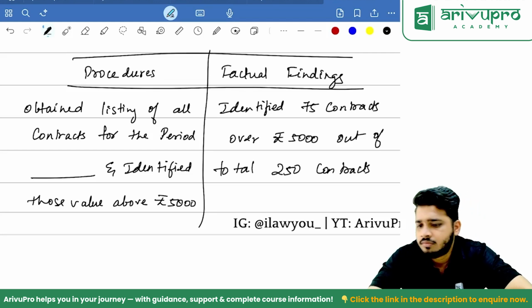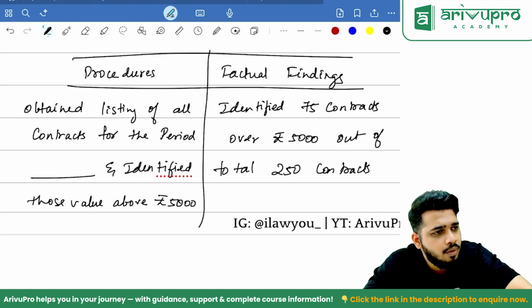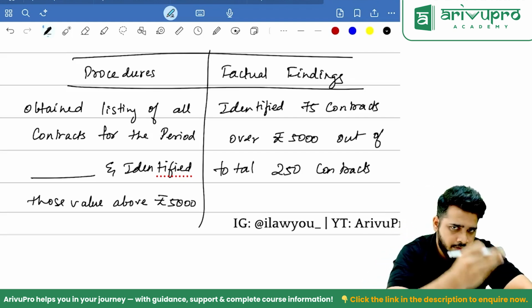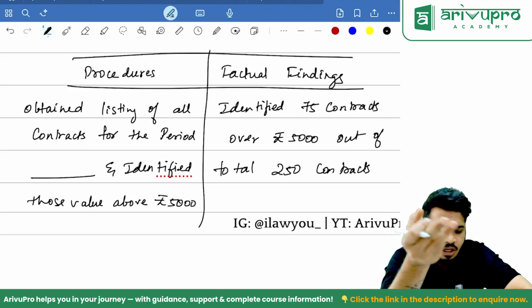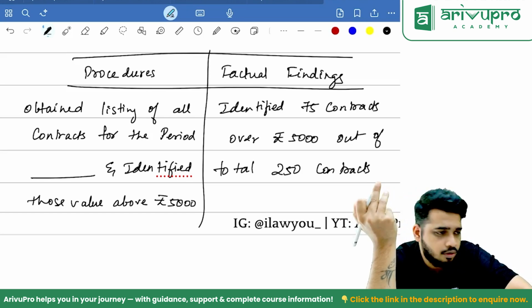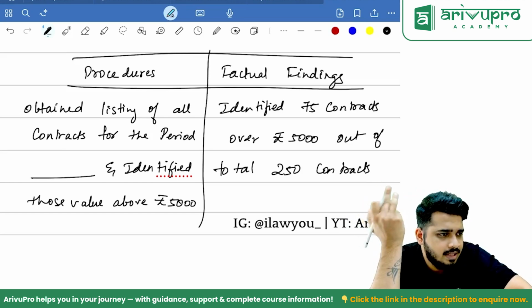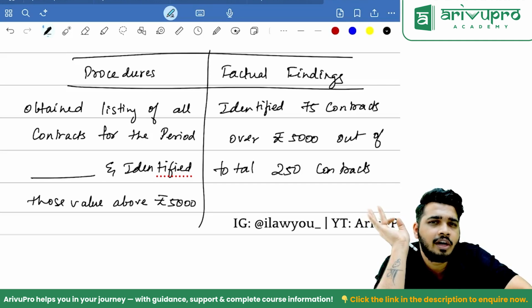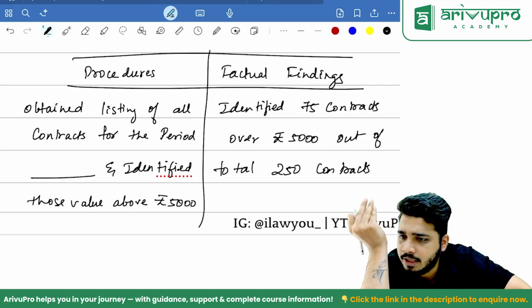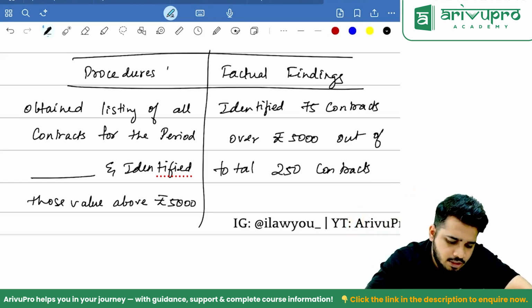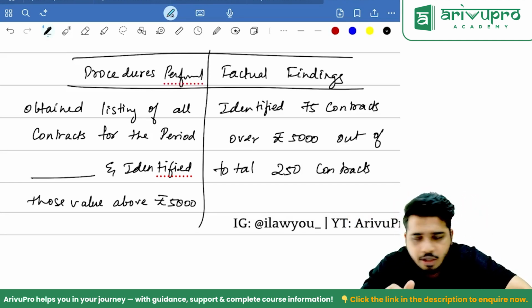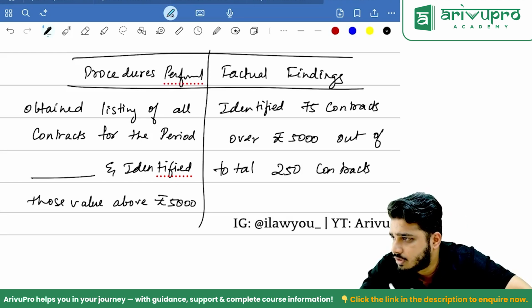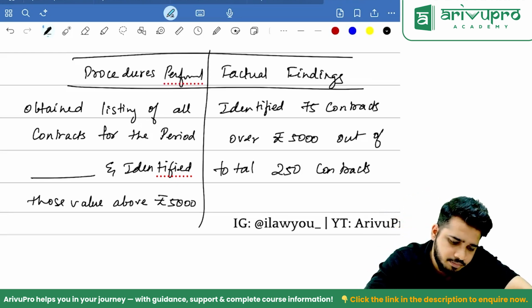So when I say this, now you as a user will take a decision. These many contracts are more than 5,000. Out of 250, you will calculate the percentage. 30% is more than 5,000 rupees. That means 70% could be less than 5,000. So these people deal with small contracts and not big contracts. So you take a decision on that. Clear? So here procedures performed will be mentioned and then factual findings. Like this, you have to give a report of everything that you have done. Understood? Clear? Okay, sir.